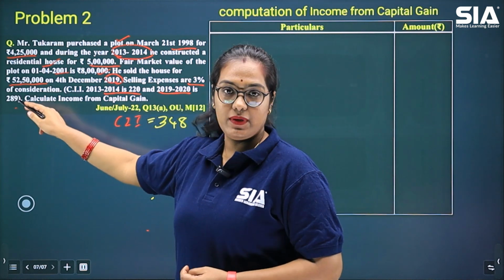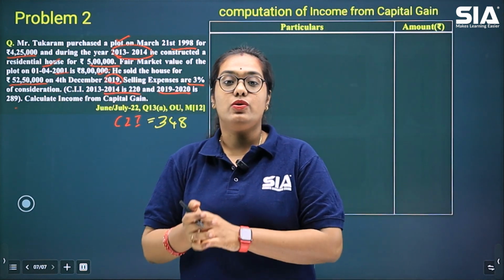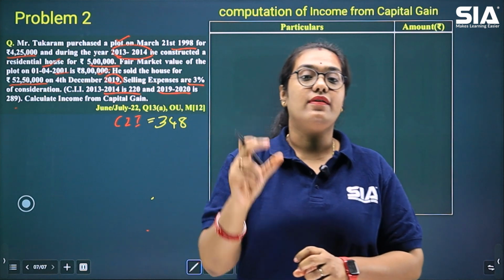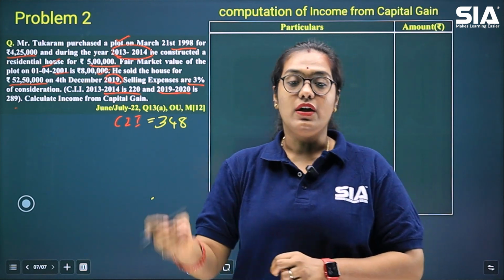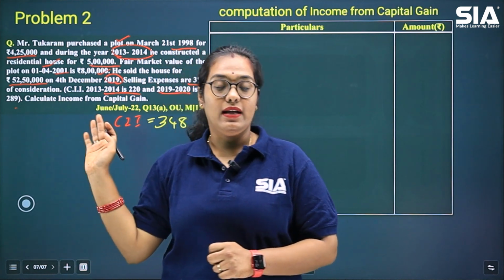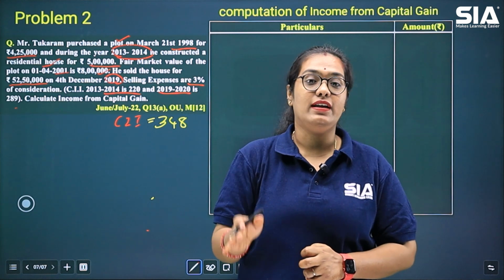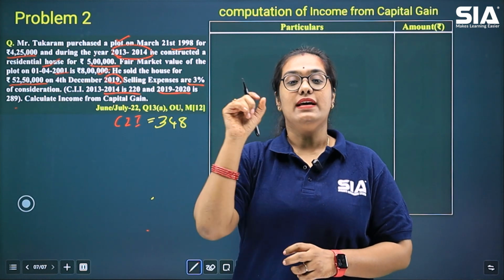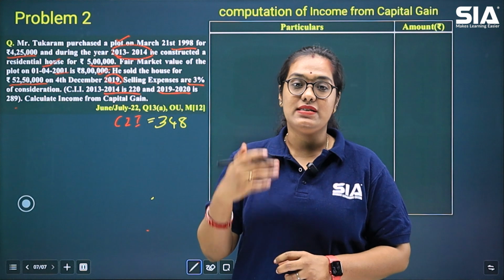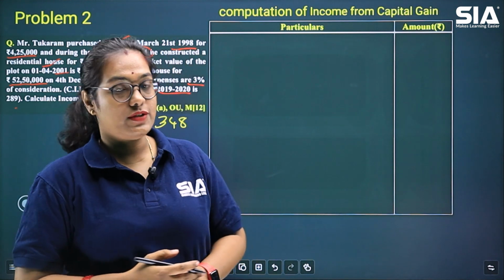Like how it was given previously, it may be given to you or sometimes it may not be given. So do not get tense when the CII value of the previous year is not given. You remember that it is 348. Luckily it is good if it is given to you in the question. Sometimes if in case it is not given, always remember CII for the previous year is 348. Okay, now let's see how do we solve this problem.